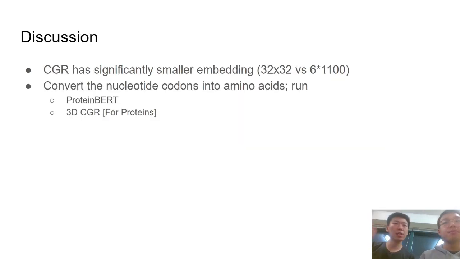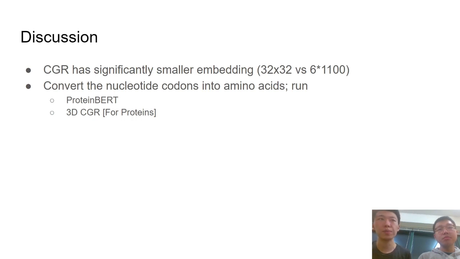In discussion, we hypothesized that the reason why our CGR-based models were able to perform better than other types of feature embeddings is simply because CGR is more compact and has literally a smaller embedding. For instance, for a k-mer size of 5, regardless of the size of the input, this results in a 32 by 32 image. Whereas for our one-hot encoding, this requires a matrix of size around 7,000, which is 7 times bigger than the CGR representation.